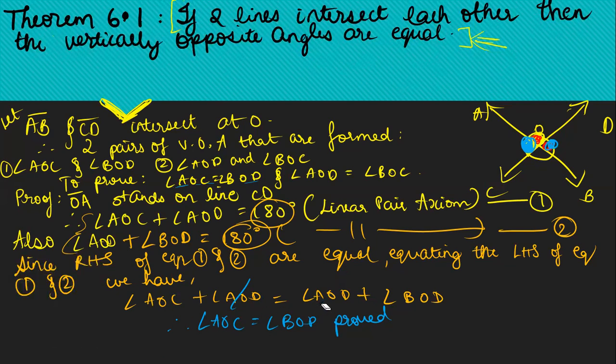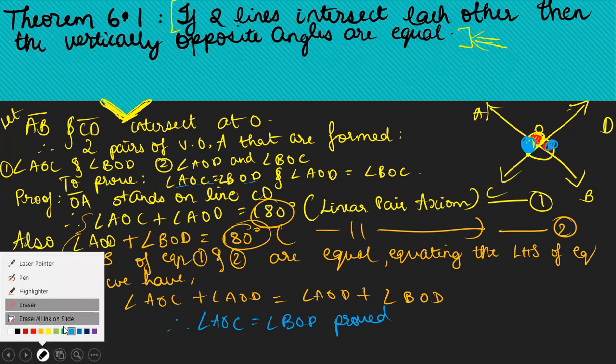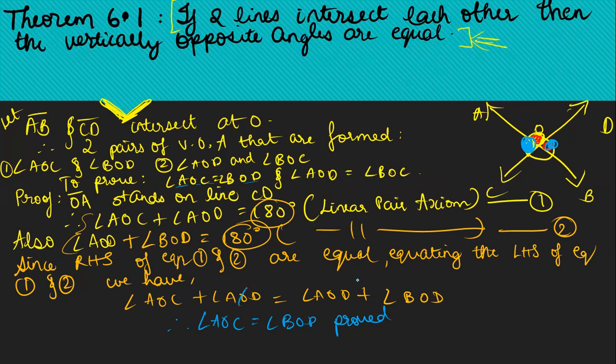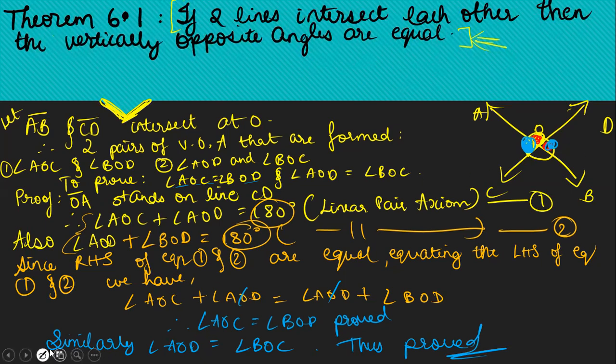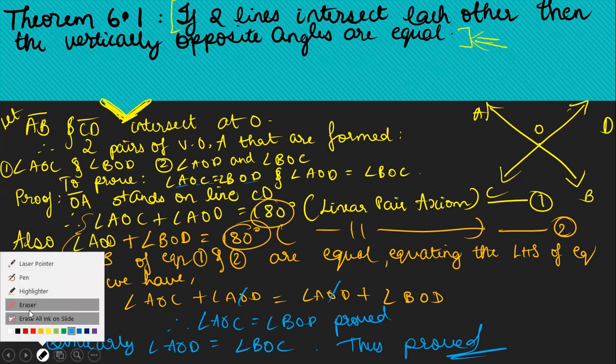Now, similarly, you can write like this and just leave it. Similarly, angle AOD is equal to angle BOC. So thus proved. Okay, you can just write similarly angle AOD is equal to angle BOC. So you can simply write this and leave it. That's all. Okay. So easy. Did you understand the proof? Yeah. Cool.